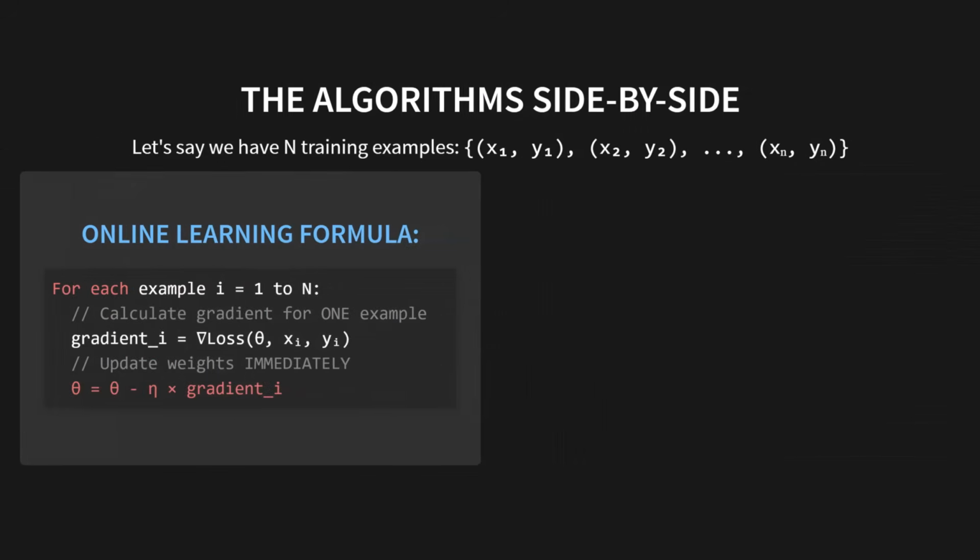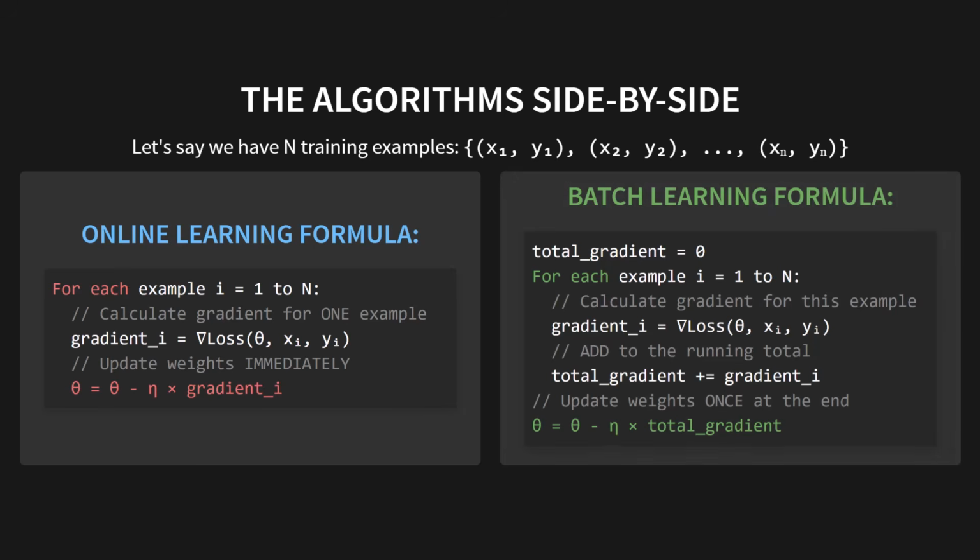Check out how the algorithms look side by side. The online learning formula loops through each example and updates the weights inside the loop. It happens immediately. But the batch learning formula is different. It loops through all the examples just to add up the gradients into one big total gradient. The weight update only happens once, outside the loop, at the very end.